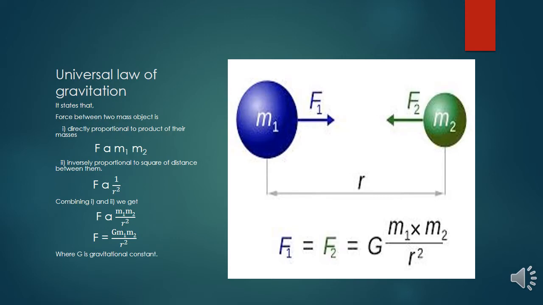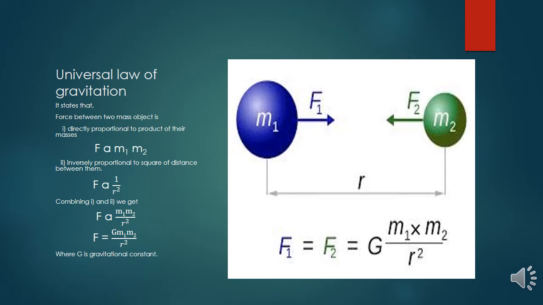So according to the universal law of gravitation, it states that force between two mass objects is directly proportional to the product of their masses and inversely proportional to the square of the distance between them. As you can see, the first point is that it is directly proportional to the product of their masses. Therefore, F is directly proportional to m1 into m2. Why m1 into m2? Because the masses of these two objects are m1 and m2.